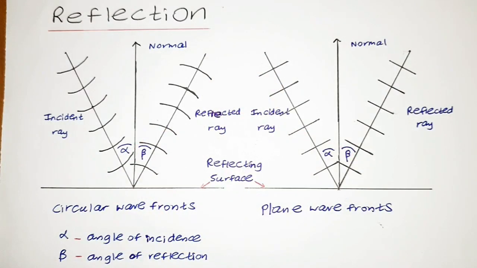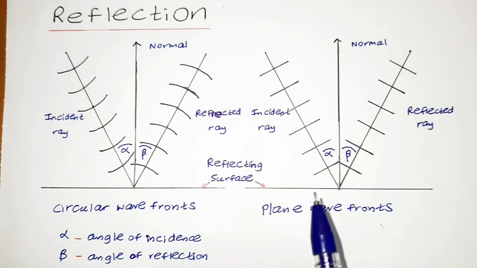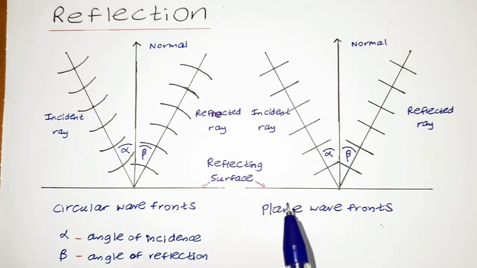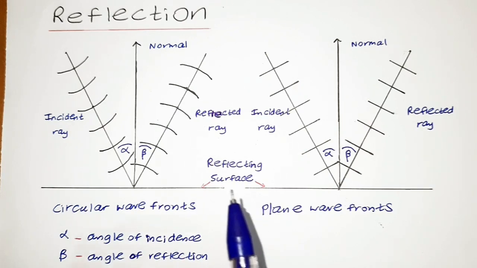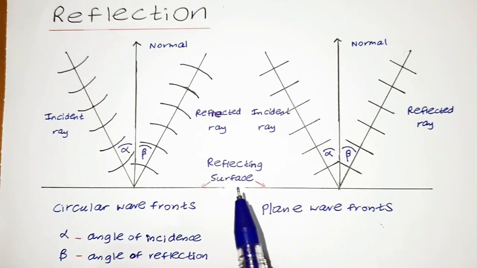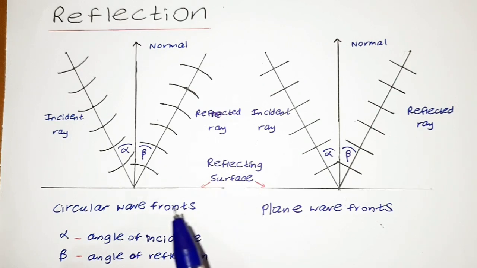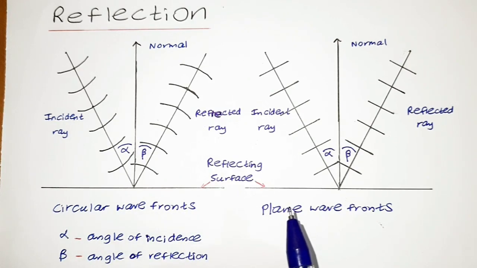First and foremost, let us look at these two ray diagrams and then discuss the laws of reflection from them. In the first ray diagram, we can observe circular wavefronts, and in the second diagram, we can observe plane wavefronts. So what are wavefronts? A wavefront is defined as a surface over which the phase of the wave is a constant. It means in a particular wavefront at a given moment of time, all particles of the medium are undergoing the same motion. There are two types of wavefronts, which are the circular wavefronts and the plane wavefronts.